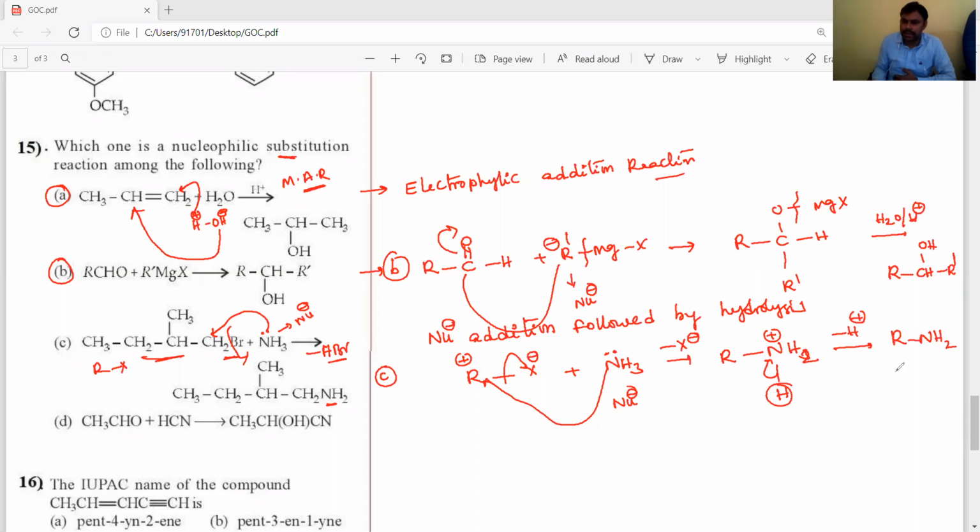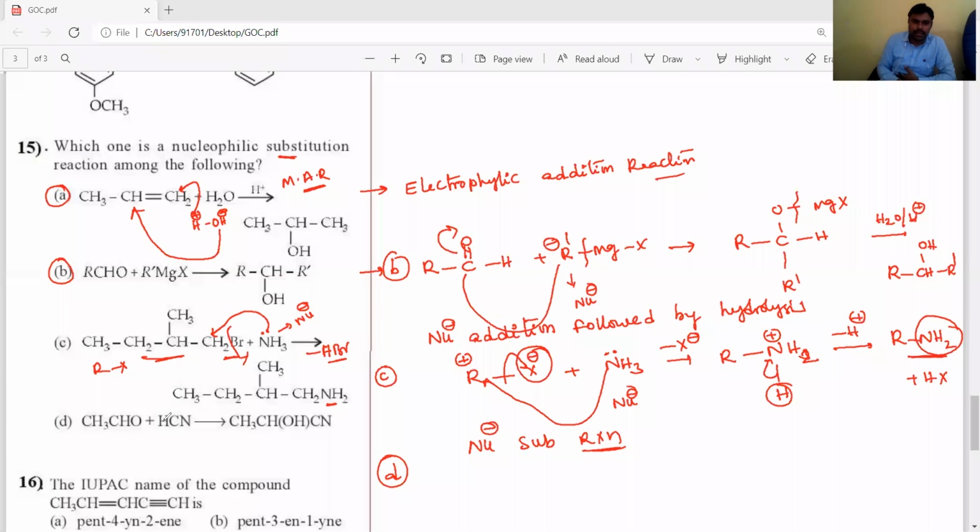This H plus and X minus convert into HX. So the halogen is replaced by the NH2 group. That's why it is called a nucleophilic substitution reaction. Already I said alkyl halides easily get involved in nucleophilic substitution reactions.